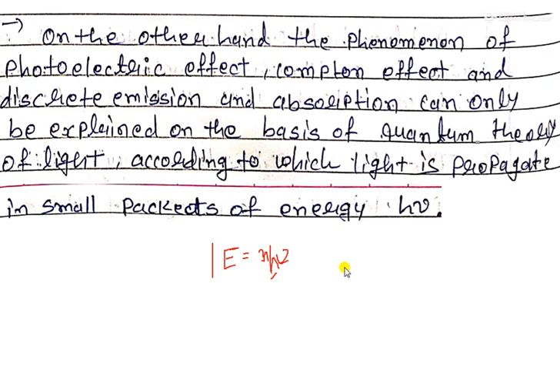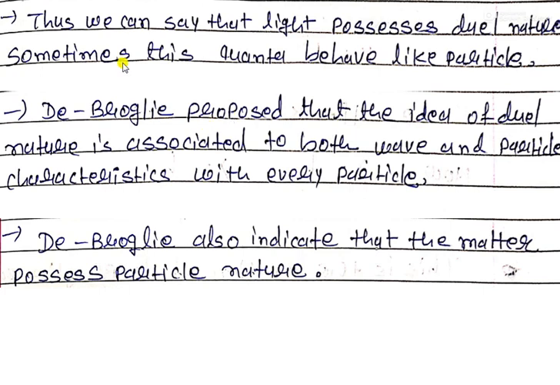But what if we do not understand the wave nature, or the dual nature, of light? Then we can say that light possesses dual nature. Sometimes this quanta behaves like a particle. So de Broglie proposed that the idea of dual nature, both wave and particle characteristics, is associated with every particle. De Broglie also indicated that matter possesses wave nature.